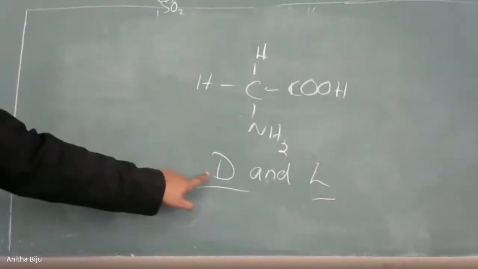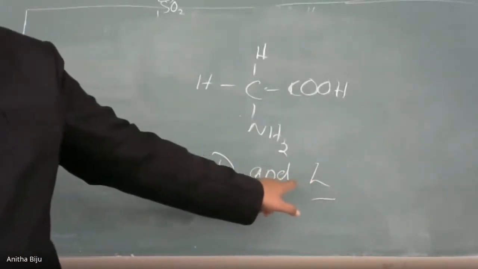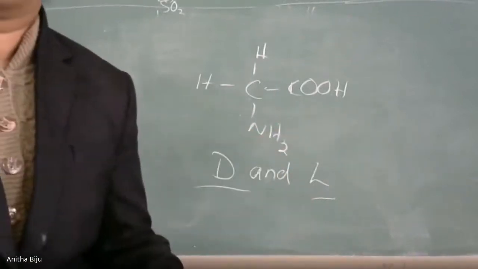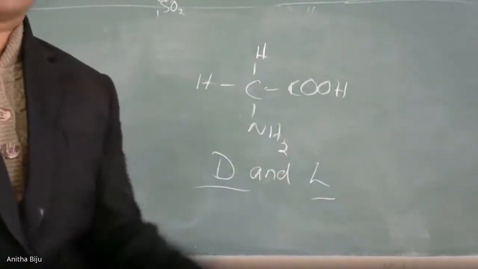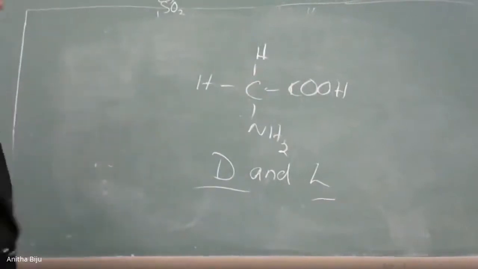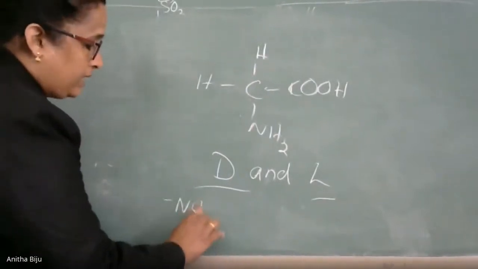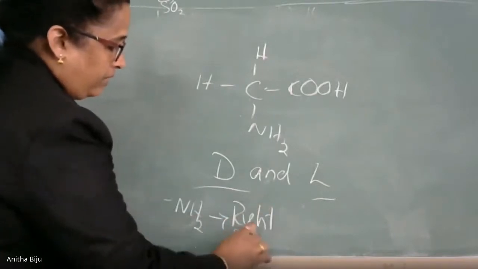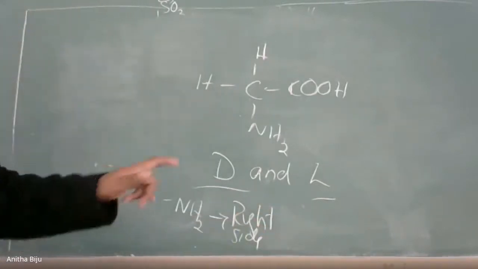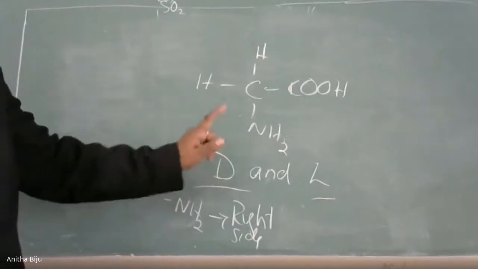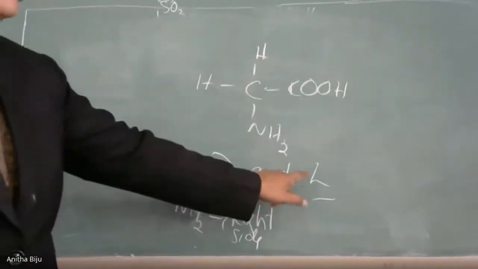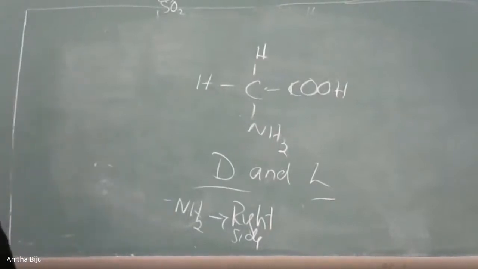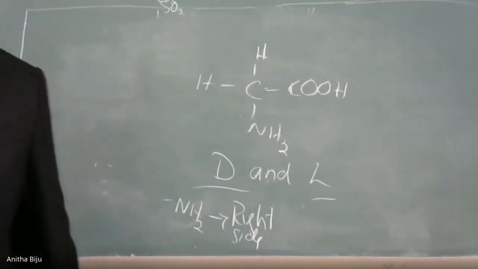D means dextrorotatory and L means levorotatory. How can you decide when we check the three-dimensional structure of the amino acid? If the NH2 group is on the right side, that particular amino acid is dextrorotatory. If NH2 is on the left side, that form is levorotatory. This is the basis to decide which is dextro and which is levorotatory.